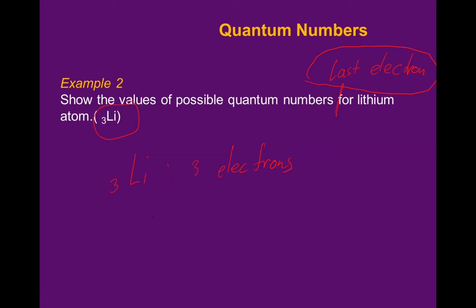Okay, let's try to answer this. Let's write the electronic configuration. What is the electronic configuration for lithium-3? We start with what? 1s. 1s squared, 1s2.